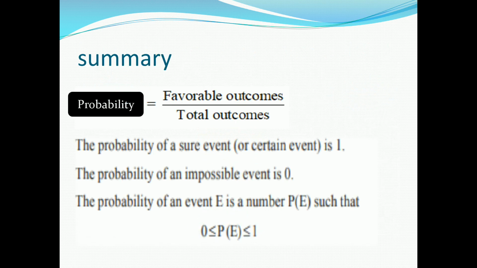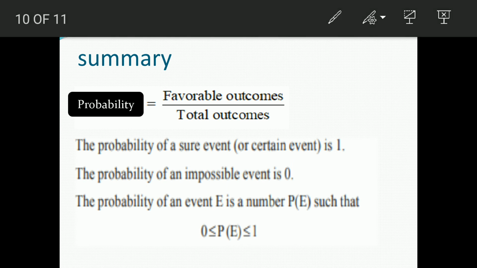Now next, so it is a summary, just we learn that formula. Okay, probability is favorable outcomes divided by total outcomes, and sure event, possible event, that is 1, impossible event 0, and probability formula values always lie between 0 and 1. Sometimes it is equal to 0 and sometimes it is equal to 1 also.